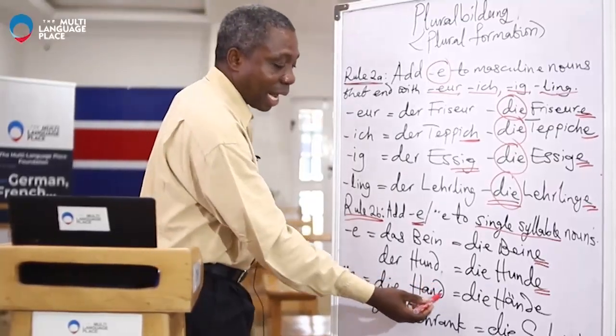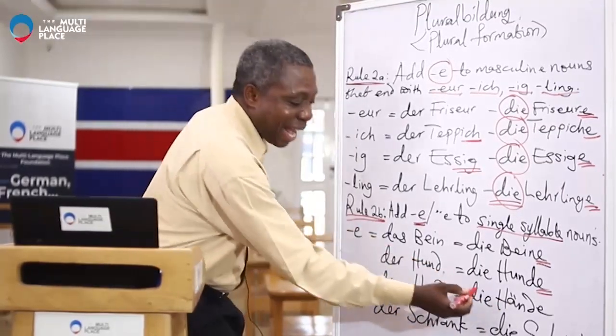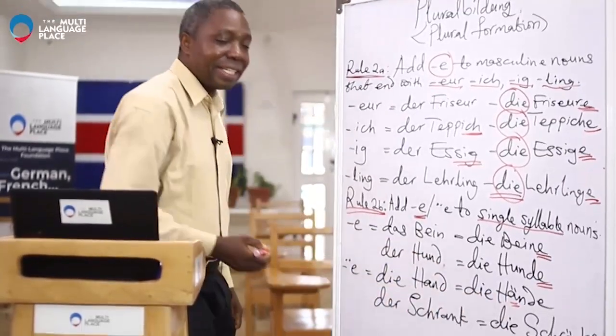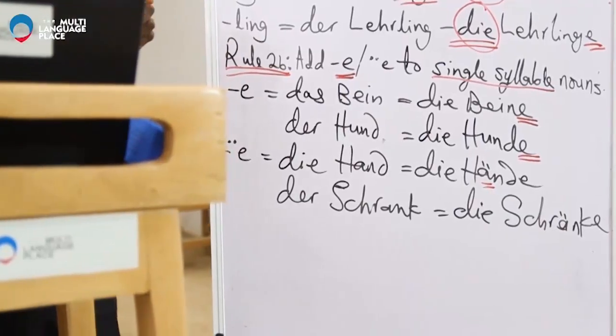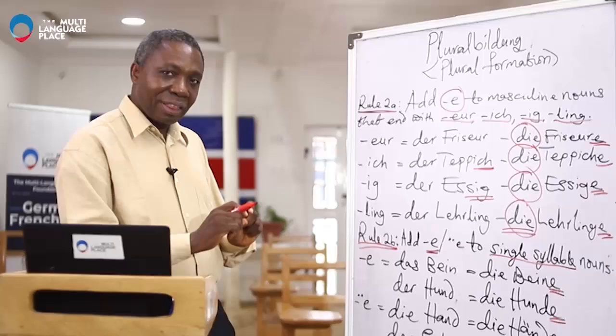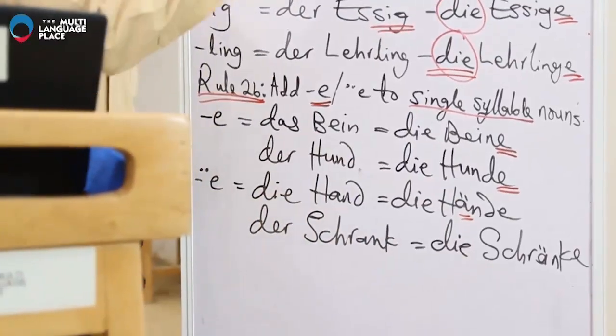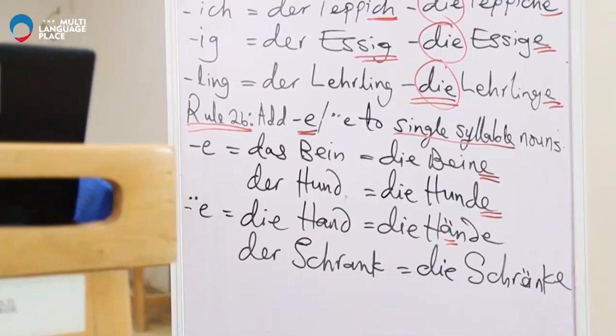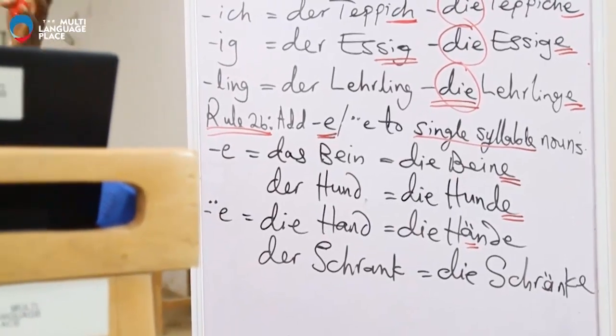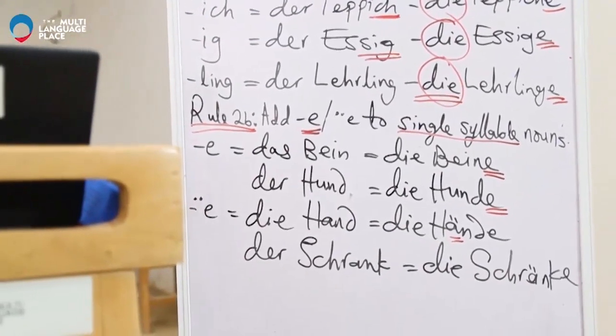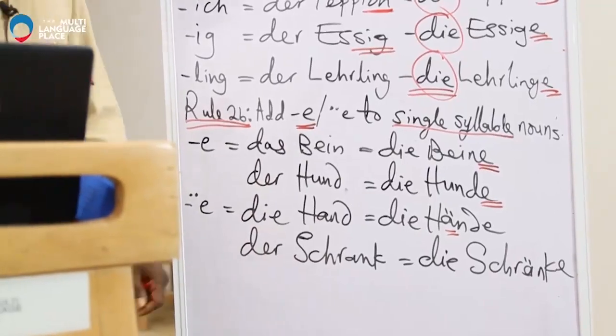Die Hand. And then the plural is die Hände. So you see a change in that vowel. The A changes to Ä with umlaut: Hände. Say it after me. Die Hand. Die Hände.